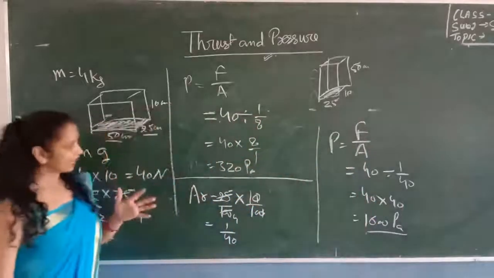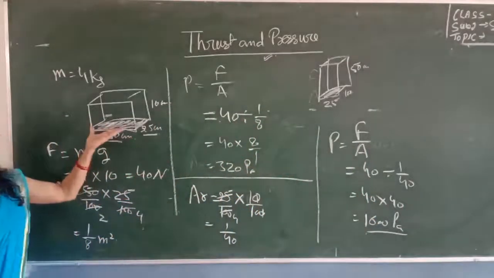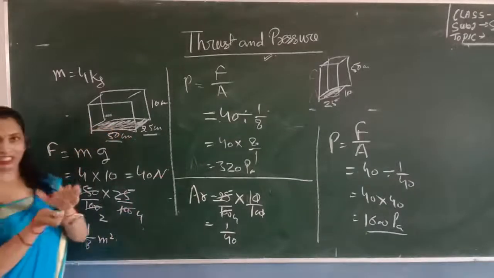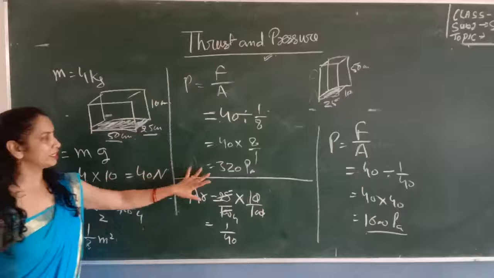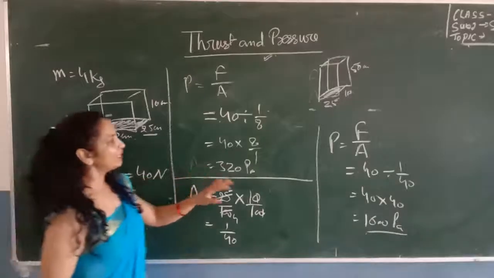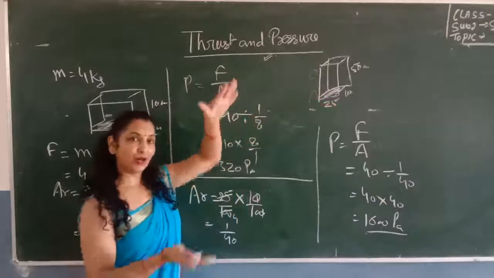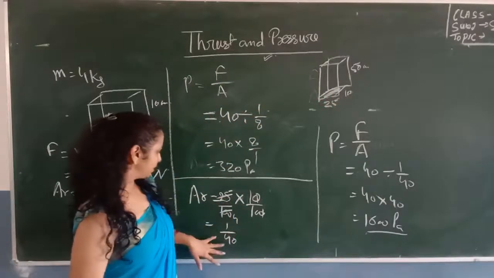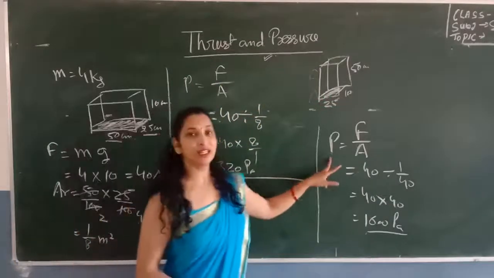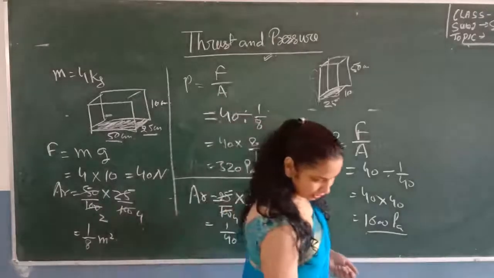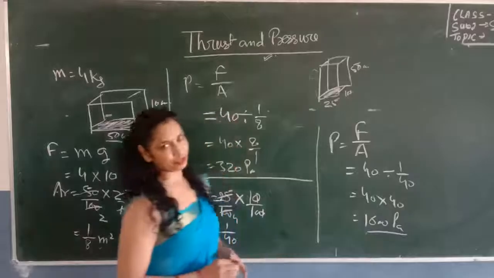You can see that if you are placing the block such that the area which is in contact with the table is large, then the pressure exerted on the table is less. Or in case when you place the block like that, the area which is in contact with the table is less, then the pressure exerted by the block on the table is large. So these are some numericals based on pressure.